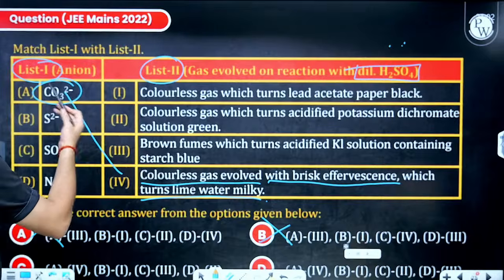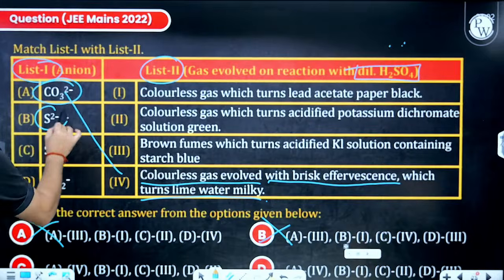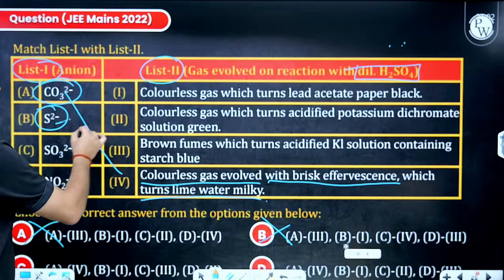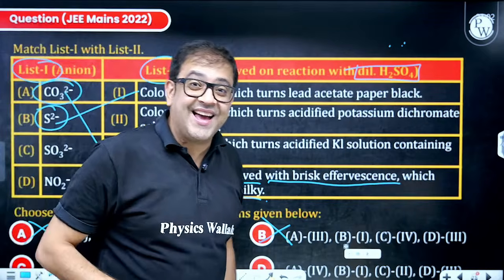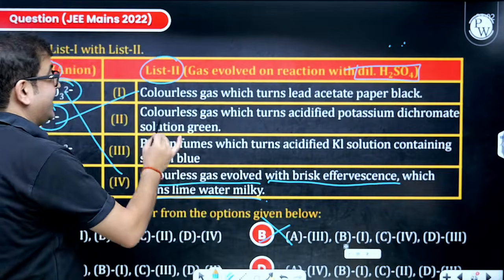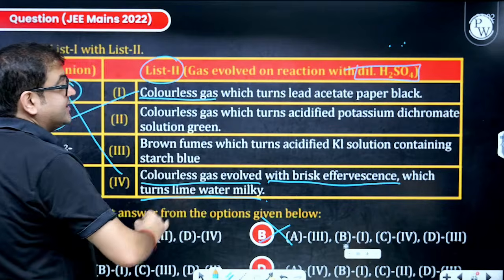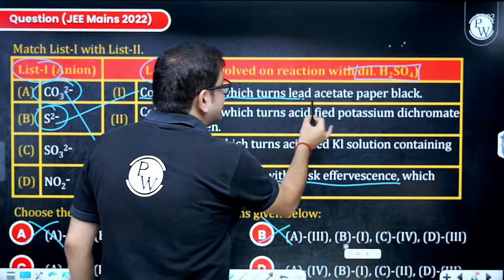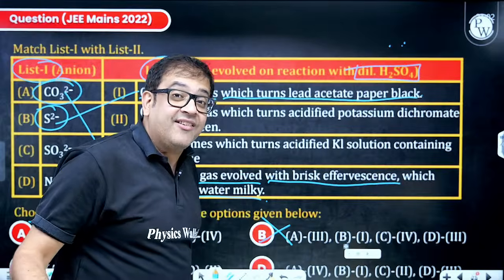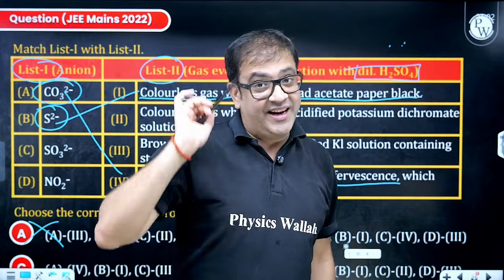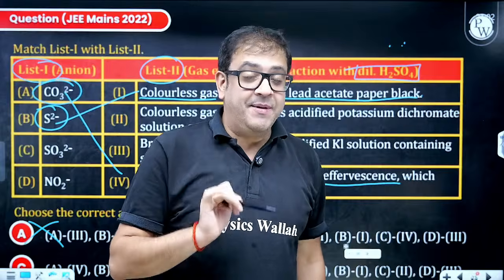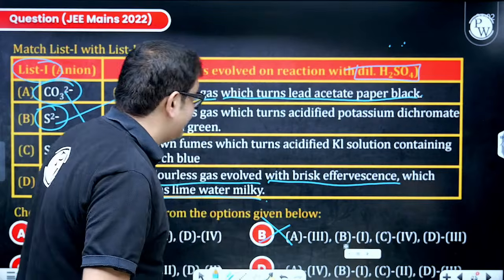Now, coming to sulfide with acid, it forms H2S gas. Sir, H2S gas has a characteristic that it is also colorless, but this gas turns lead acetate paper black. Why? Because of the formation of lead sulfide, PbS, a black precipitate, again a very important characteristic of H2S.